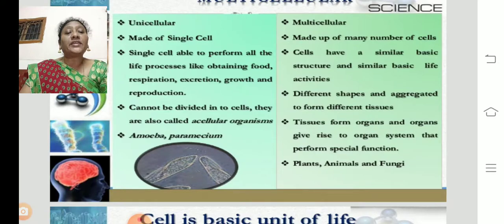They cannot be divided into cells. They are also called acellular organisms. Examples are amoeba and paramecium. You can see the picture of paramecium.